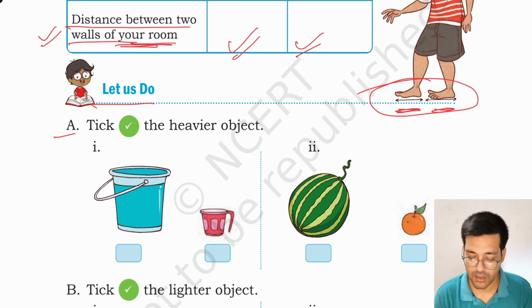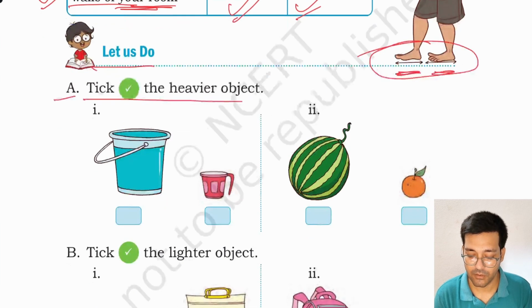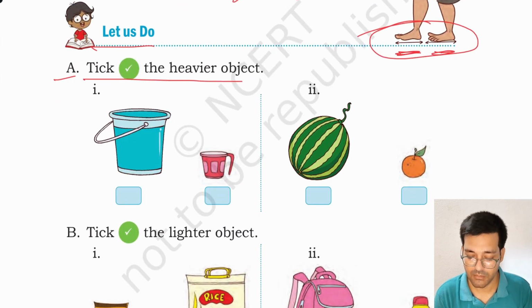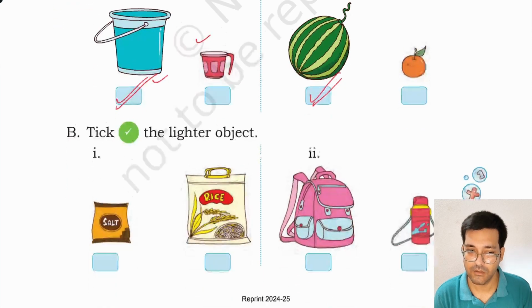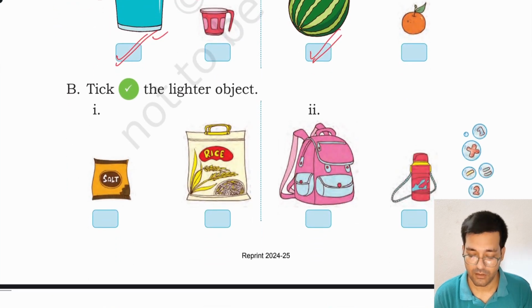Let us do, A, tick the heavier object. You have to tick the heavier object. This is mug, this is bucket. Bucket is heavier. Similarly, this watermelon is heavier than the orange. You have to tick that.